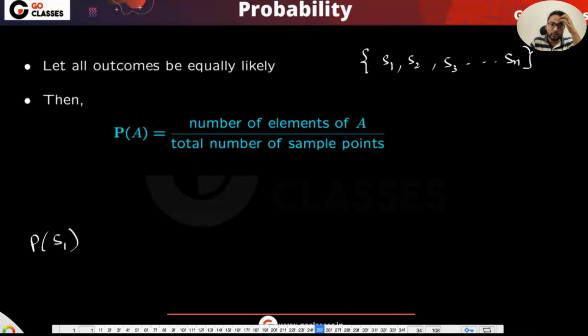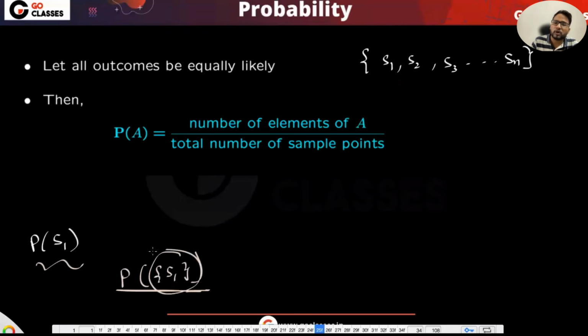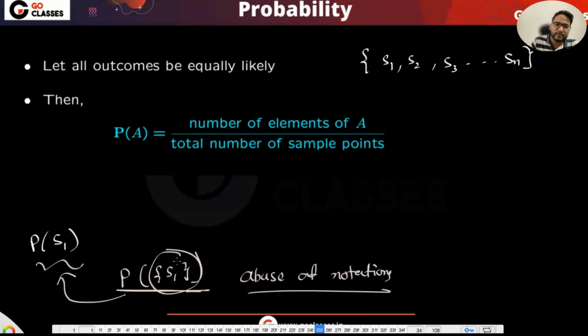Books also do this, and they just specify in one line that from now on we are not going to write probability of S1 like this, because it is just too much writing. So just to have an easier convention, we are just going to write probability of S1. Otherwise, it is an event, and I should be writing it in the set format. But it is called abuse of notation. I mean, you are just taking the leverage of not writing the proper notation. That is very much allowed. In many places these abuses of notation are allowed, which means instead of writing like this, I will be just writing like this. So probability of S1 is equal to probability of S2.